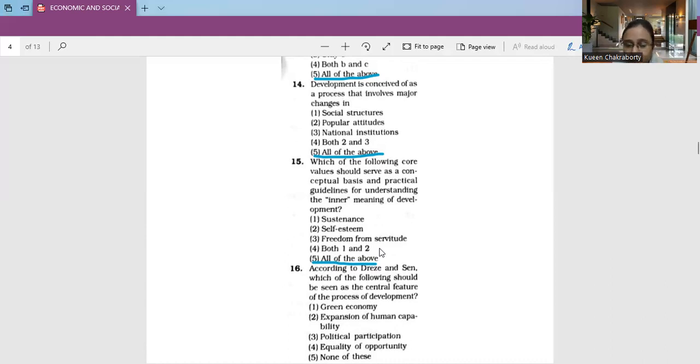In that case, though grain economy and political participation or equal opportunity can be considered a factor, the most important factor for the process of development, according to Drèze and Sen, is expansion of human capability, which is option number two. If you go by the quote of Drèze and Sen, then definitely you will be able to understand what they are trying to mean: the capability of humans should be expanded so as to attain the process of development to a complete process.